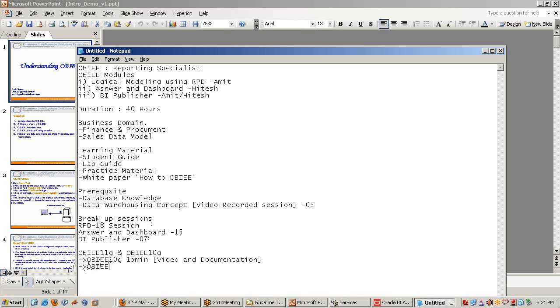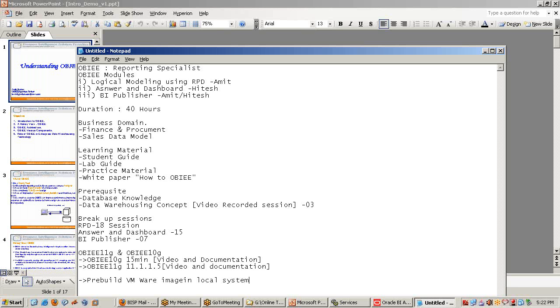Another solution, you can go for 11G. We work with 11.1.1.5, which is one of the latest versions of 11G. We provide you recorded session video and documentation for the same. So it depends upon your choice, whatever you want to simulate. Alternatively, if you don't want to spend your time on installation and want a ready-made solution, we can also guide you on how to set up the pre-built VMware image on your local system.